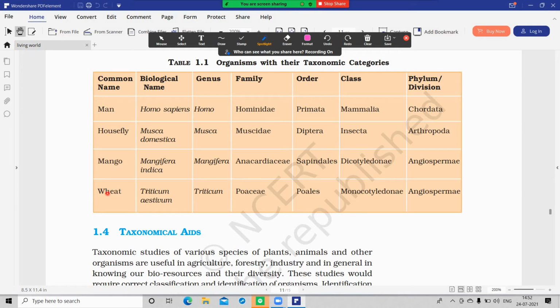Wheat's scientific name is Triticum aestivum. It belongs to genus Triticum, family Poaceae, order Poales, class Monocotyledonae. Mango belongs to Dicotyledonae. The division is Angiospermae.